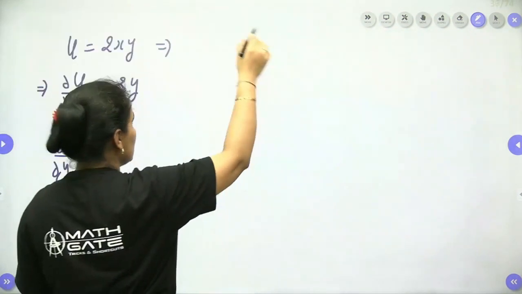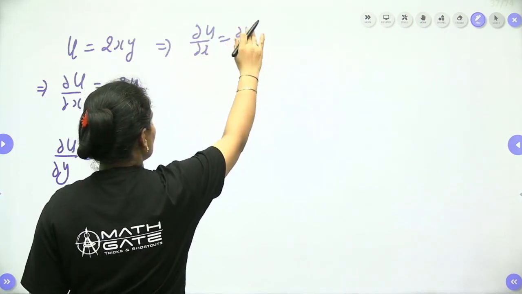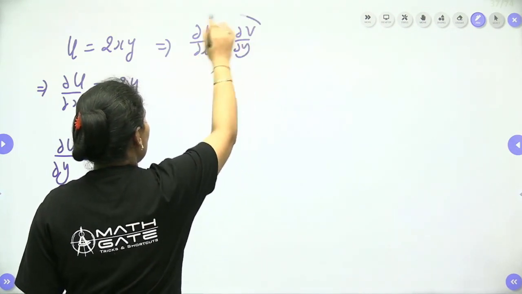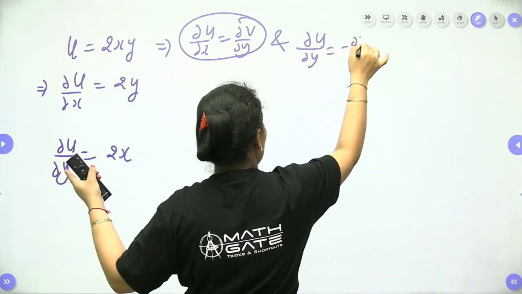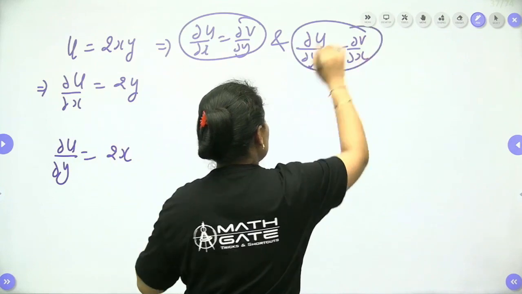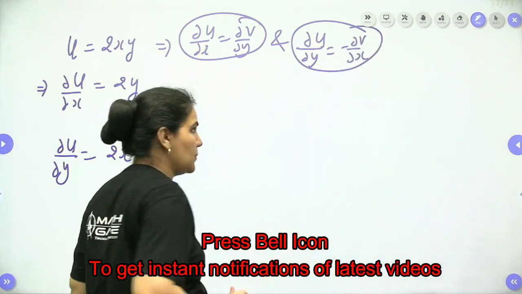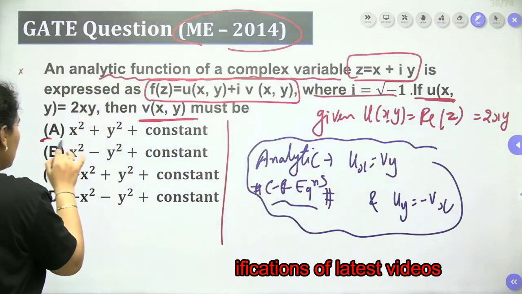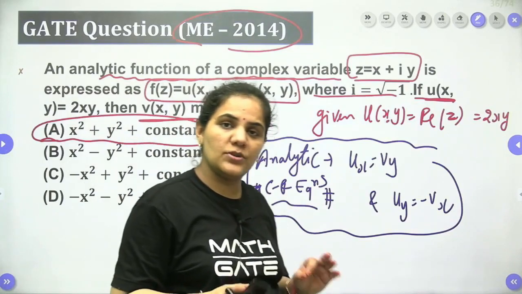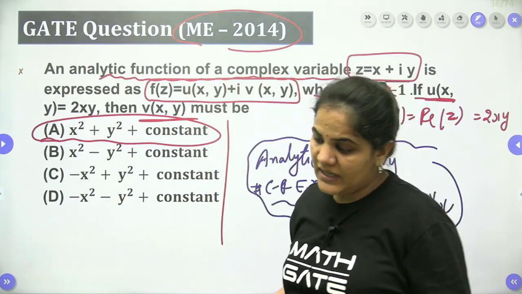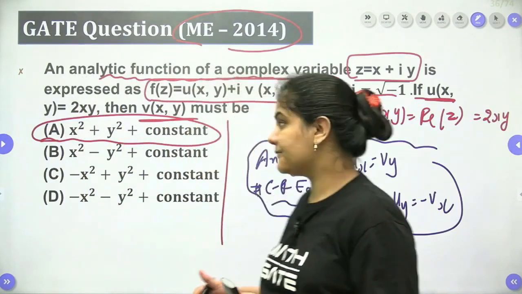According to the CR equation, we know very well that del u by del x equals del v by del y, and del u by del y is equal to minus del v by del x. It means we can take the options one by one. Let's start with the options. In these types of questions, option elimination is very, very important. You can even approach directly by option elimination only, guys.